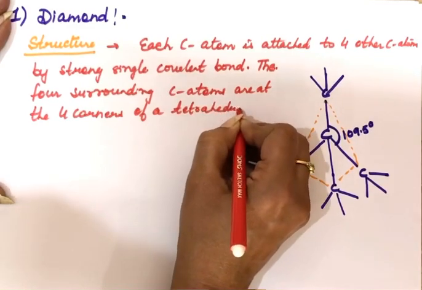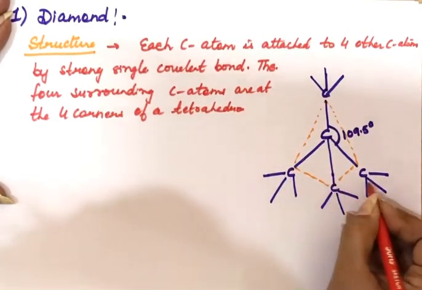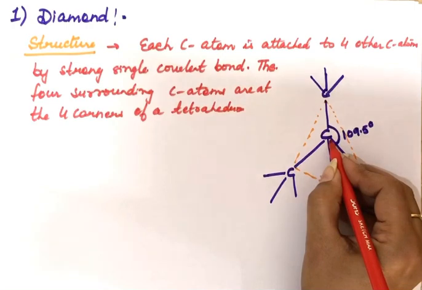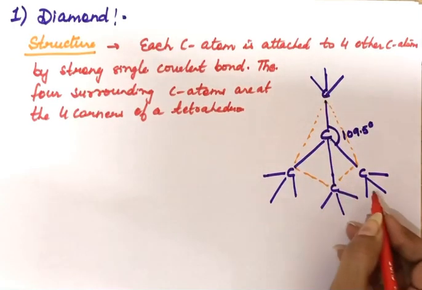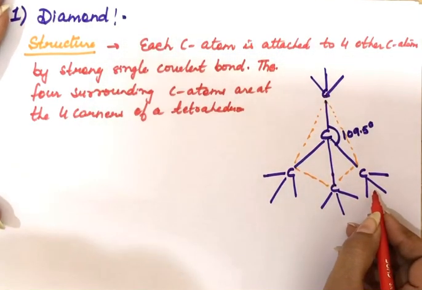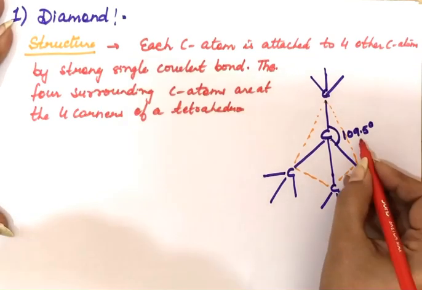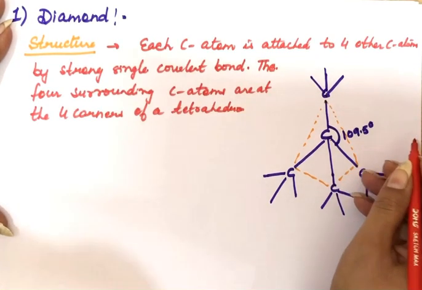As shown in this figure, these 4 neighboring carbon atoms of this carbon atom are at the corners of a tetrahedron, and they are making an angle of 109.5 degrees, which is called the tetrahedral angle.